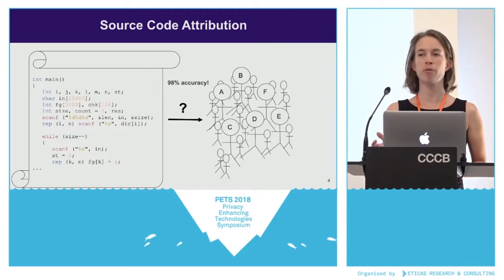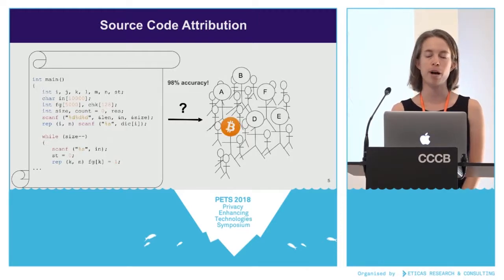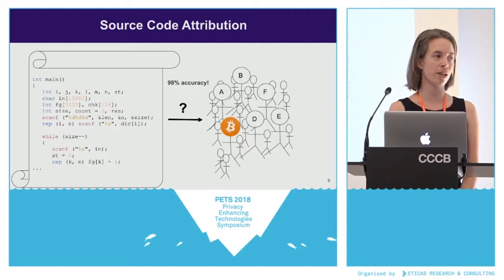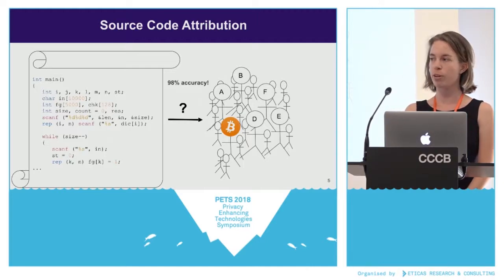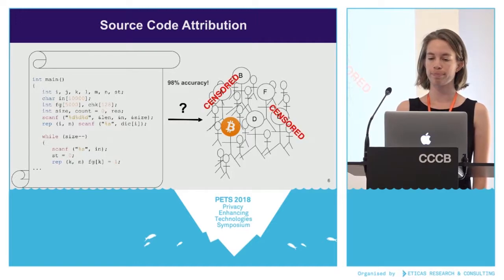My question is, what if you don't want your code to be attributed to you? For example, what if you're developing a popular cryptocurrency and you don't want people to know who you are? And more generally, you might develop software outside your day job that you don't really want to be connected back to you for privacy reasons. So you might want to write your code so that it tricks a source code classifier.